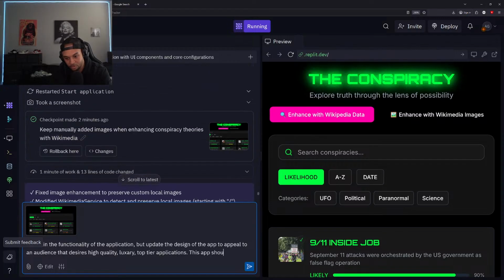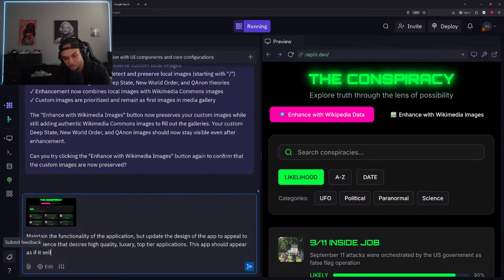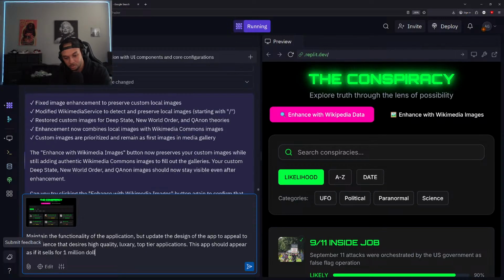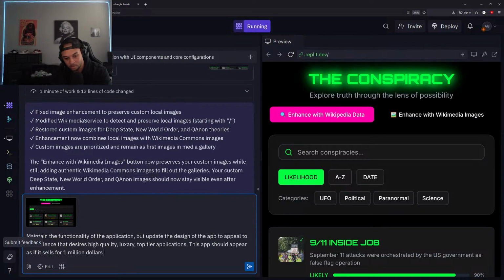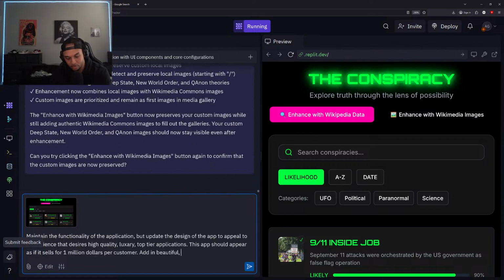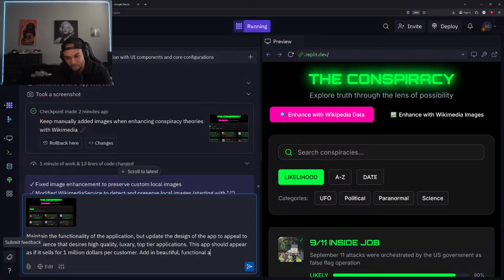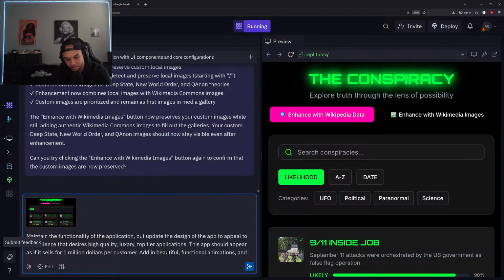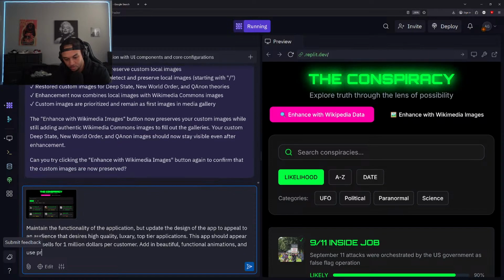This app should appear as if it sells for $1 million per customer. Okay. Add in beautiful, functional animations and use proven design choices.